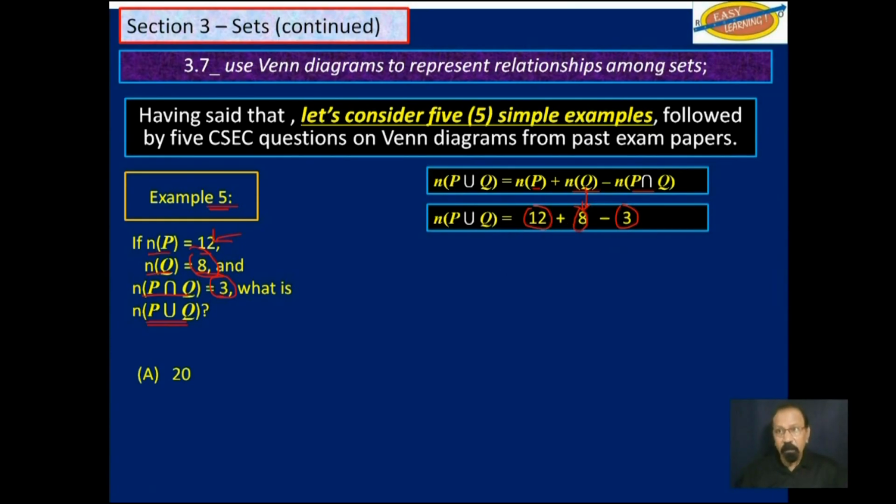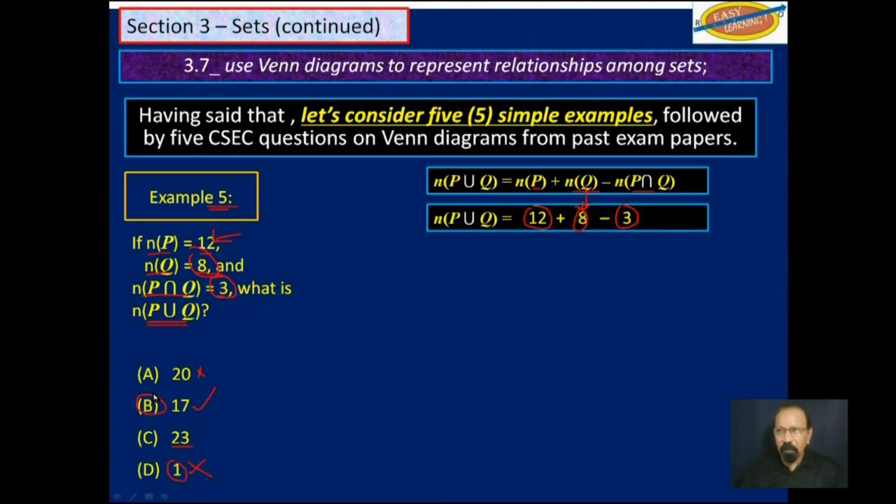So let's look for that answer. 20 is wrong. 17 we already worked out is true. 23 is wrong because somebody went ahead and added 12, 8, and 3. And 1 is also wrong because it looks like somebody took the 12 and subtracted 8 and subtracted 3. So as we said, we worked out our answer to be 17.